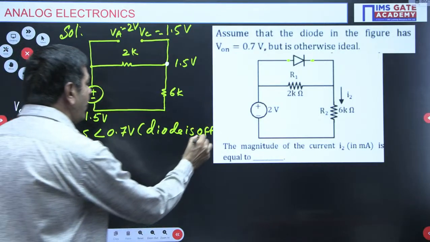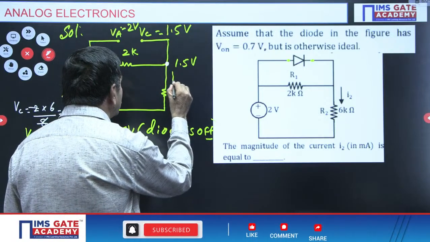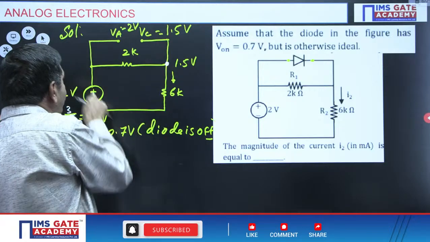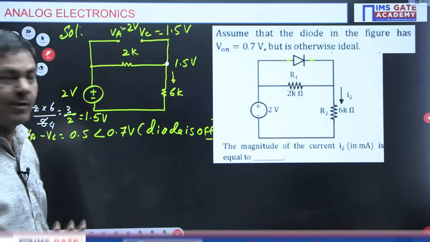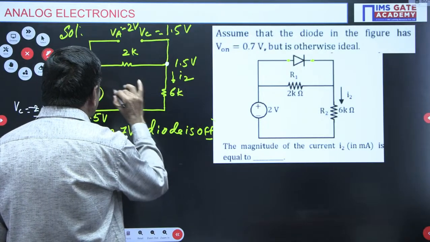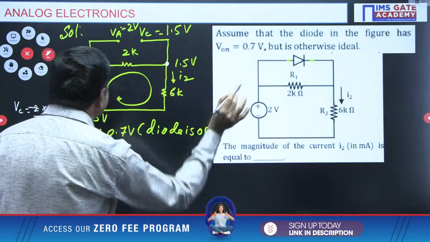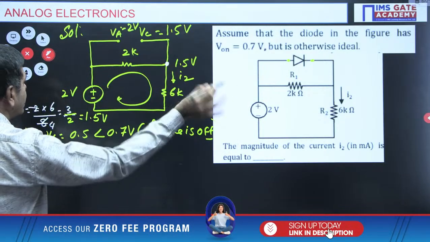If the diode is off, you can find the current asked. This is what is asked to find. So this assumption is correct. The diode is off only, an open circuit. Then this current I want is I2. The same current I2 is going to flow this side. Otherwise you can say 1.5 by 6, no problem. 1.5 by 6 you can put directly.